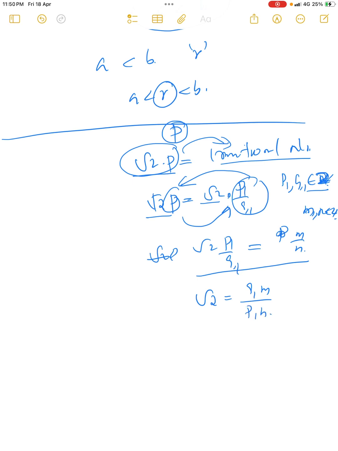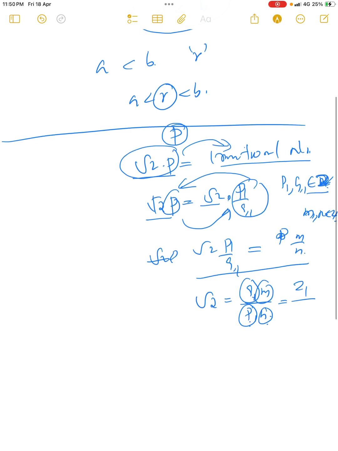We also know that p1 is an integer, and m and n are integers. Since q1 and m are integers, q1 into m is another integer z1, and since p1 and n are integers, p1 into n is another integer z2.